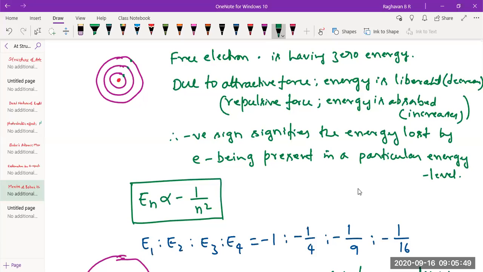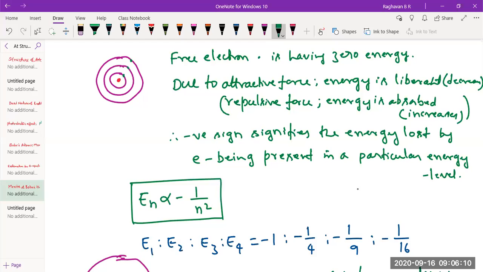Now in hydrogen atom, there is only one electron. That electron would be present in first energy level because in first energy level it will have least energy and maximum stability. That is the ground state of hydrogen atom. Sir, En here means the energy lost, no sir?